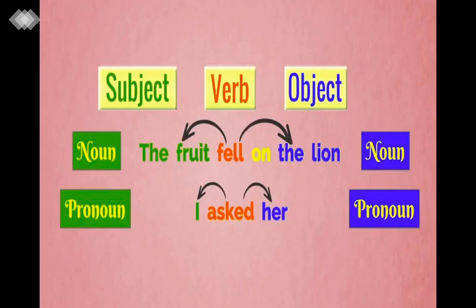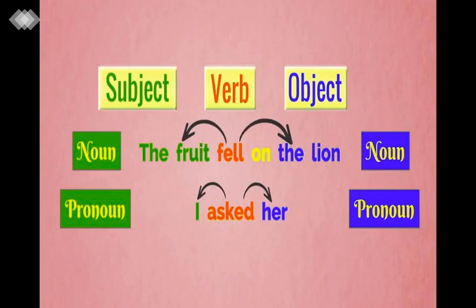In short, see here, subject, verb, object is given on the screen. On both sides, your left-hand side and your right-hand side, you can see noun and pronoun. But don't get confused that if there is a noun and pronoun two times, then it is a subject.